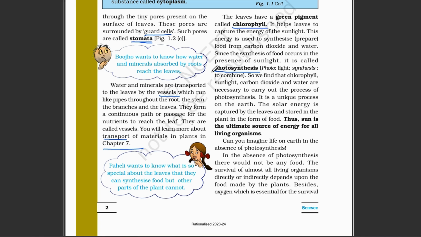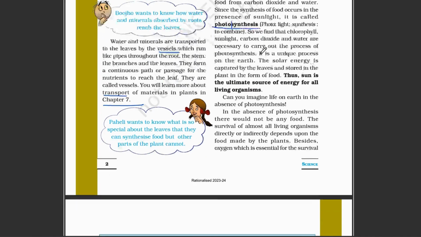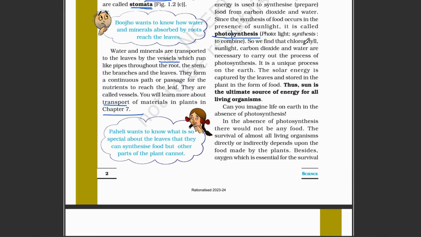The sunlight, also known as light, is photo, and synthesis means to prepare. So photosynthesis means light and to combine. We know that carbon dioxide, sunlight, and water are necessary to carry out the process of photosynthesis. These are the things which are necessary for photosynthesis. It is a very unique process on the earth.